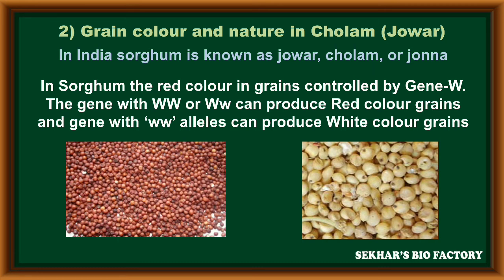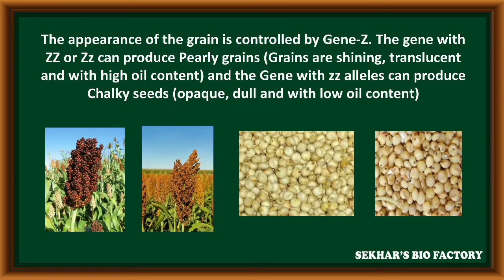The same gene with recessive alleles, if homozygous recessive condition is present, the grain color will be expressed in the form of white color. So that is the first trait in sorghum. Along with that, the appearance or nature of grains is controlled by gene W.